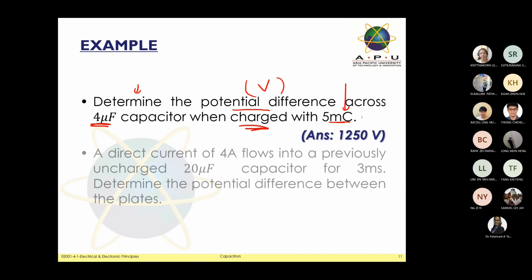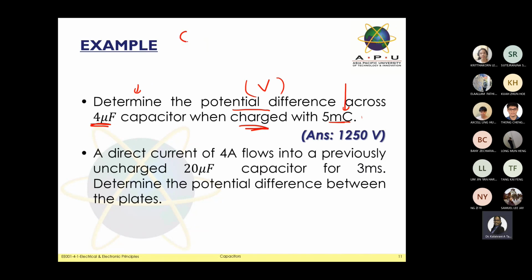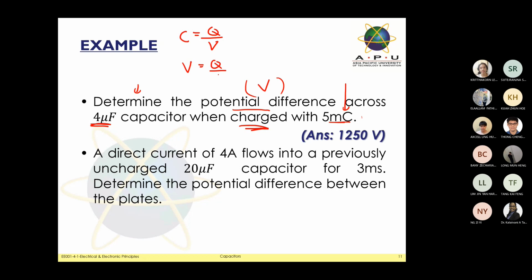So I'm just going to write at the top here, C equal to Q over V. Now I want to get the value of V. You can play with your math equations like you always do. So V equals Q divided by C. Now I'm going to substitute the value of Q. We already know it is 5 milli.